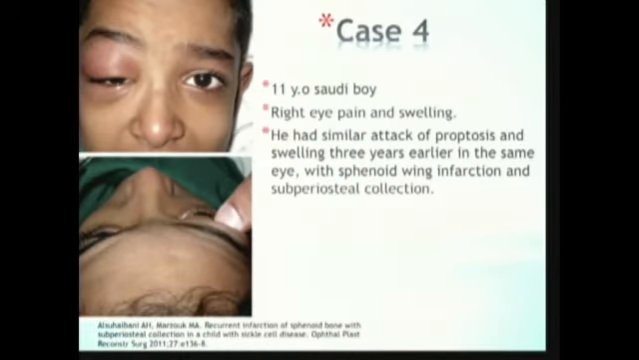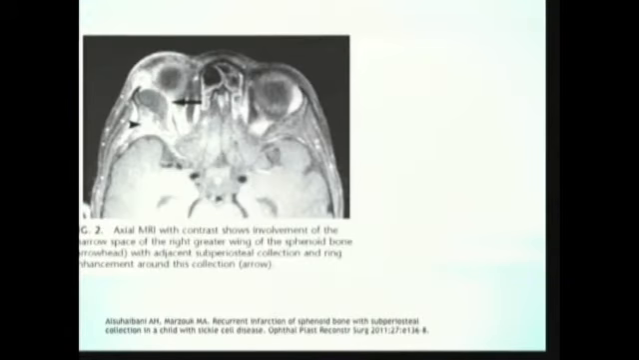Then he presented 3 years later with the same presentation, and again he had bone marrow sphenoid wing infarction and subperiosteal hematoma, where you see the ring enhancement around it. These are the CT scans, the previous one 3 years before and the current one, and they show that it happens in the same site. So orbital wall infarction can be recurrent in the same bone.